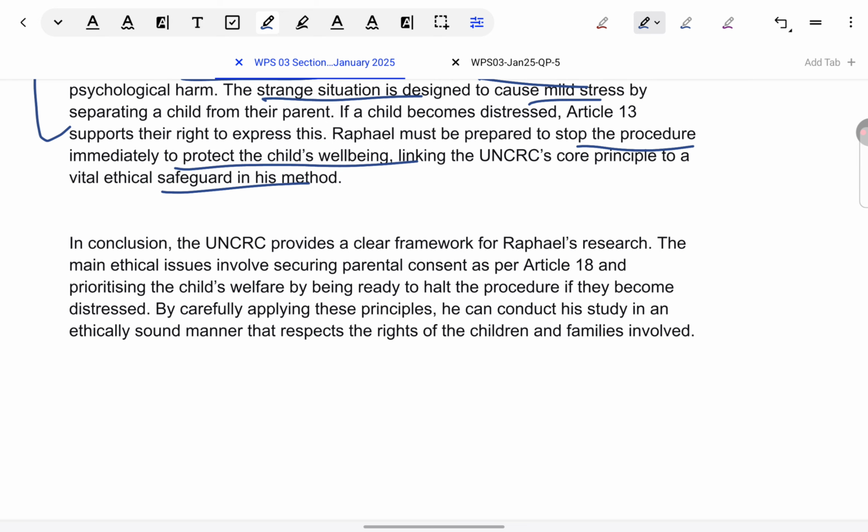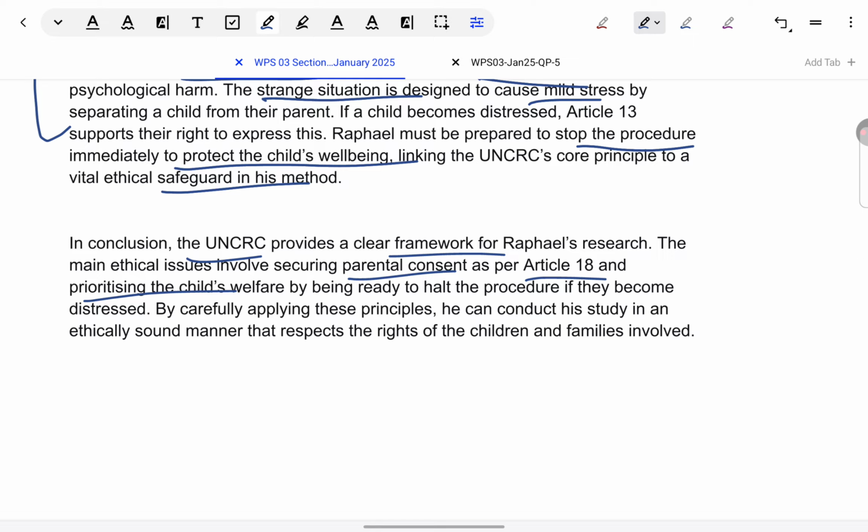Now coming to the conclusion, how we can give a balanced conclusion for this. So UNCRC has given a clear framework, like we can see, that is very clear. That is one thing which shines in the whole answer. So when it comes to Raphael in particular, parental consent is particularly concerning, like we've shown with Article 18, and prioritizing the child's welfare, like actively monitoring whether the child is comfortable. These are some potential obstacles or problems that can come in research.